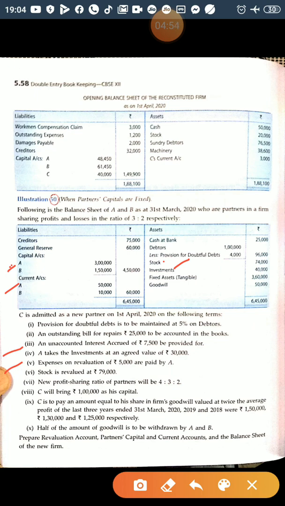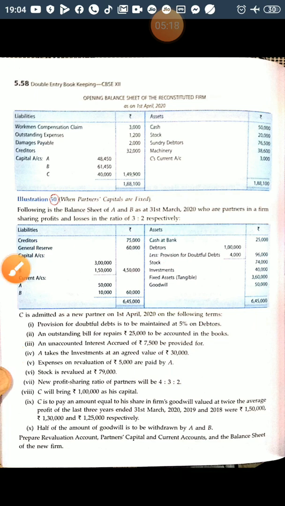So he is bringing a premium for goodwill, and we will calculate goodwill on the basis of twice the average profit of the last 3 years. The last adjustment is that half of the amount of goodwill is to be withdrawn by A and B. Again, this is the application of the goodwill treatment we have discussed.